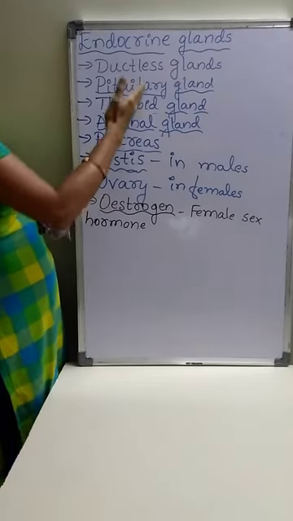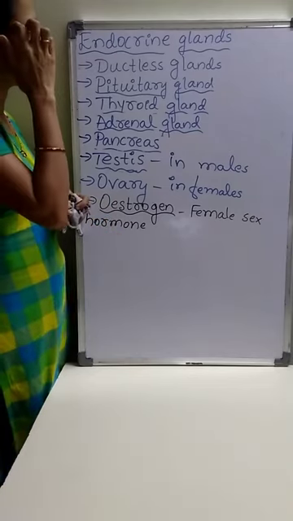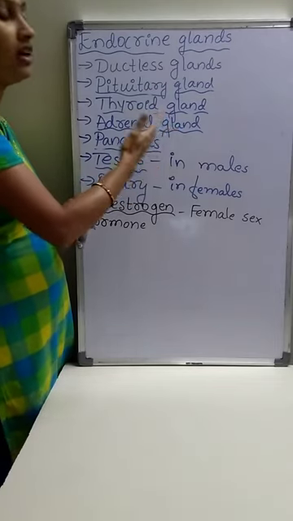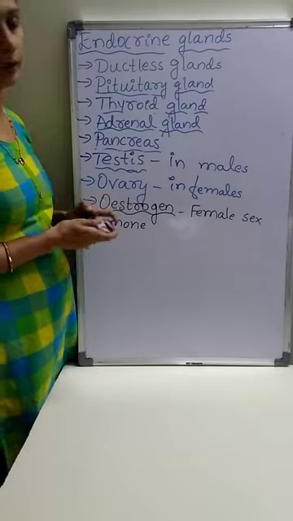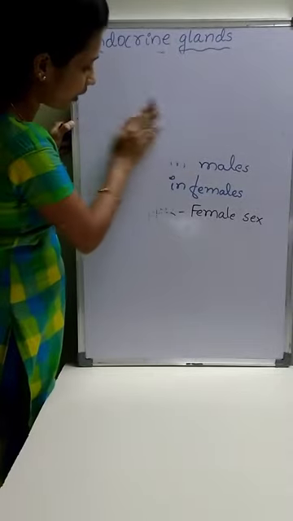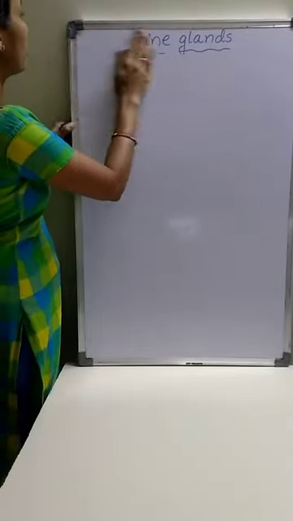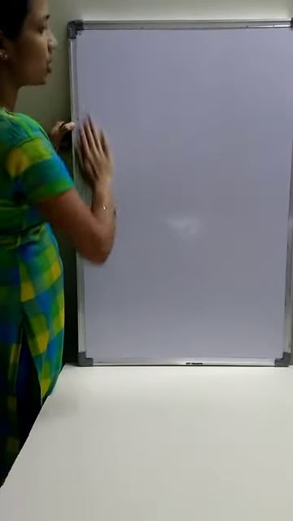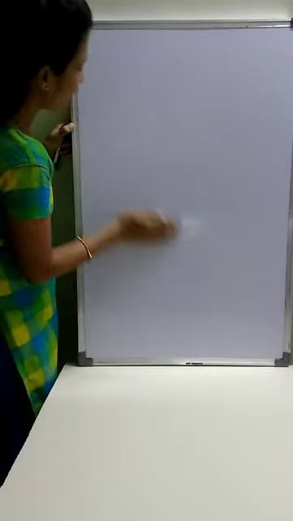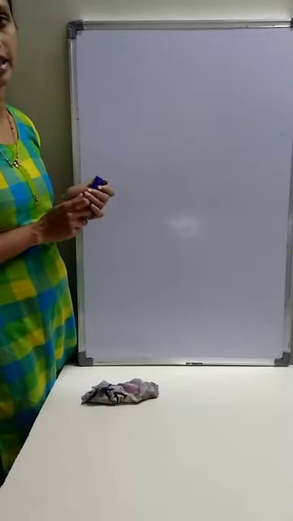This is about different endocrine glands. In detail, in first year, we are going to discuss all these glands and various hormones secreted by each gland with functions. In 10th standard only, I have studied about the endocrine glands in brief. But here, in the last chapter, chemical coordination and integration, we are going to study in detail regarding the various hormones secreted by different endocrine glands and their functions.